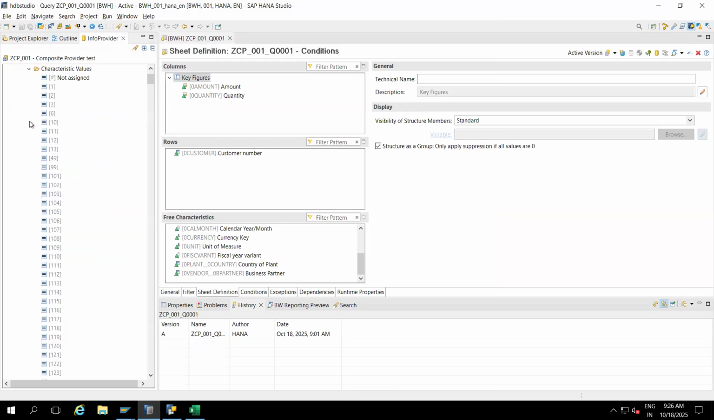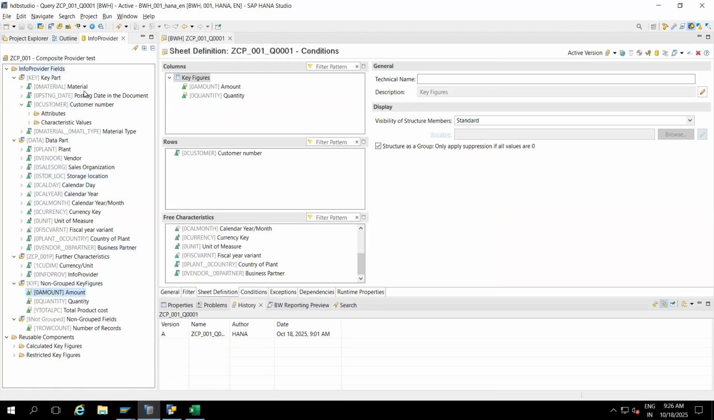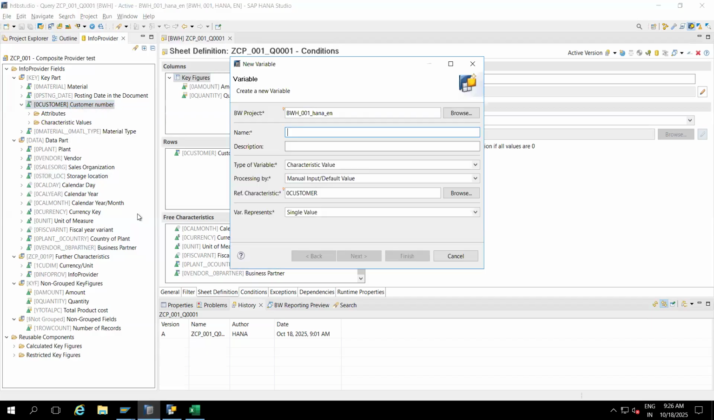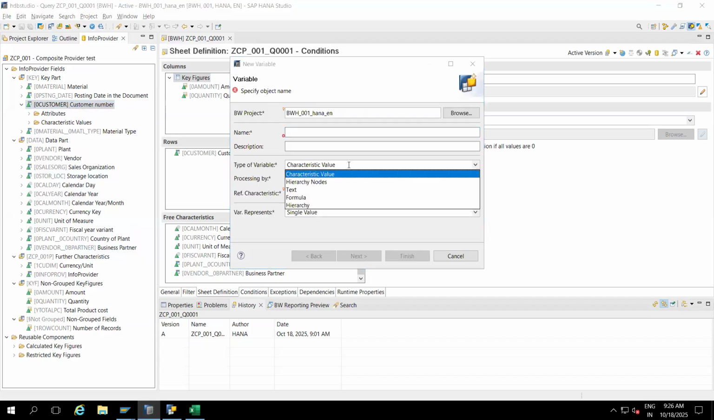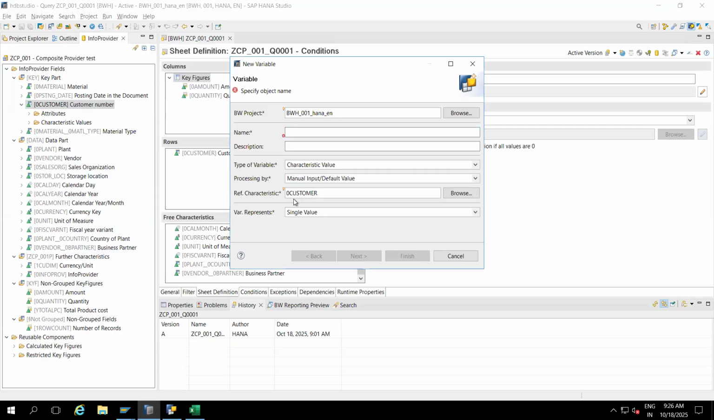Right click, sorry, values. Now I'm going to create. What is the type of this one? Create. And what is the value? Manual input, default value. Okay. What is the name of this one? Jadware formula. Okay, I'll give it like this.